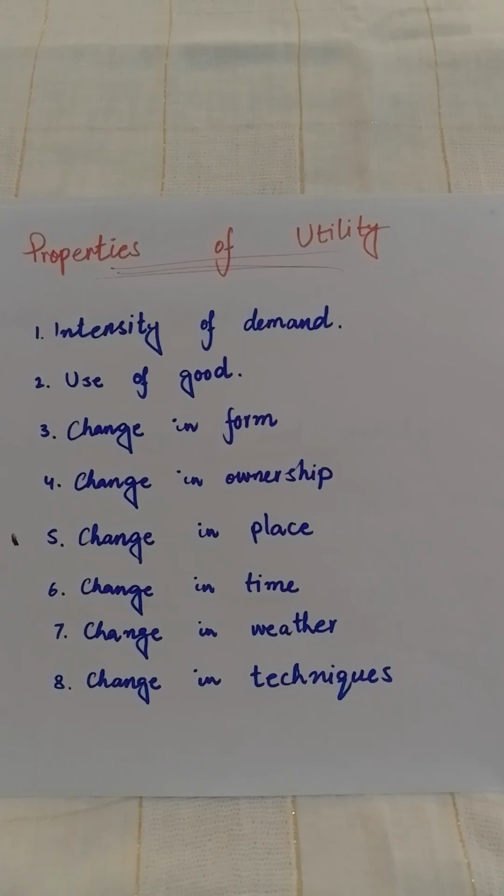Number 7 is change in weather. Change in weather also matters. For example, the clothes and accessories of winter do not provide us utility in the summer season, and even ice creams, which provide utility in summer, do not provide us utility in winter because there is no demand for cold things in winter.